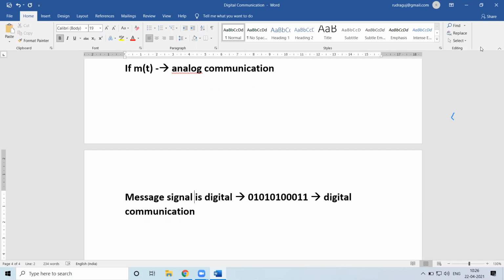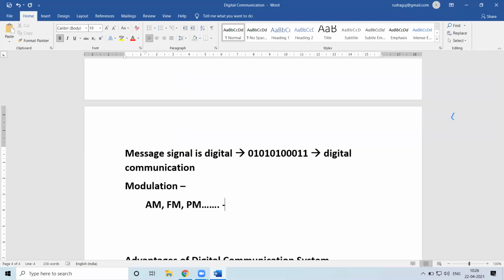If the message signal is digital, then we classify the communication to be digital communication. So based on this, again, you have the classification of different aspects. Say, for example, in analog communication, you had studied modulation, wherein you had come across AM, FM, PM, so many concepts.